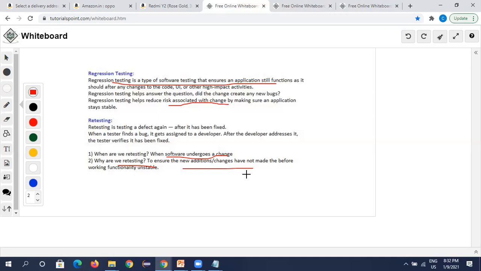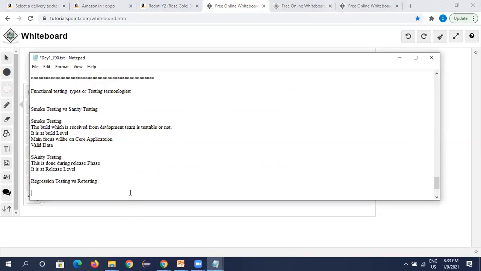So the major difference between retesting and regression: I'll write here, finding new bugs, this is regression. Retesting is confirming that old bugs are fixed and working properly.